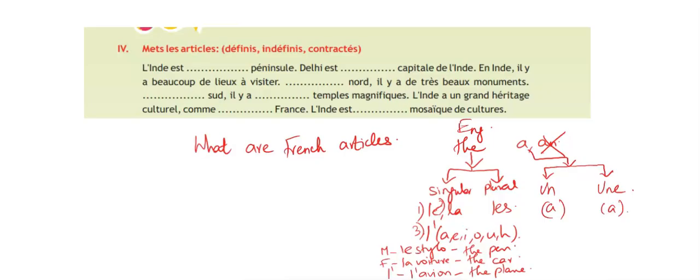Here we are going to convert it into the indefinite article. So this one is definite and this one is indefinite. Le stylo becomes un stylo, masculine gender, and the next one is une voiture.